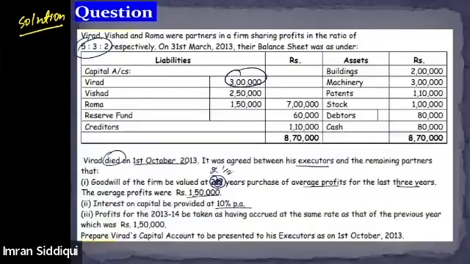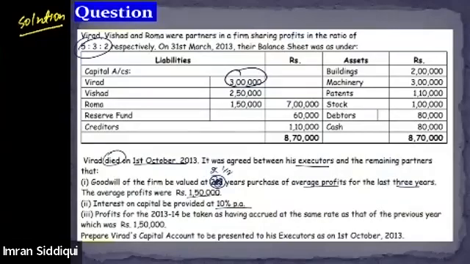Now coming back to the question, let's read the adjustment. It says goodwill of the firm is to be valued at 2.5 years purchase of the average profit for the last 3 years. The average profit of the firm is 1,50,000. So we need to calculate the goodwill of the firm, and once we are done with that calculation, we need to determine Virat's share in the goodwill of the firm.